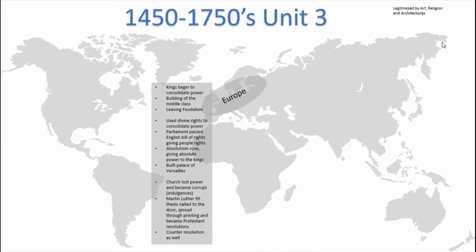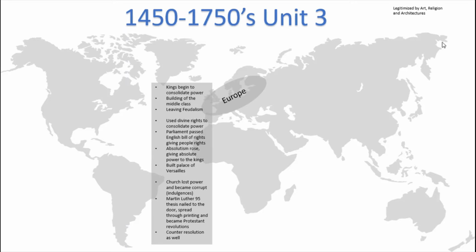Okay, how are these kings consolidating this power? They're using divine right, basically claiming that they were given the power to govern the kingdom by God. Parliament passed the English Bill of Rights because kings started to abuse their powers and trample citizens' rights. So the citizens, along with Parliament, passed the English Bill of Rights, controlling the power of the king. However, this didn't work out very well, as kings didn't typically listen to it.